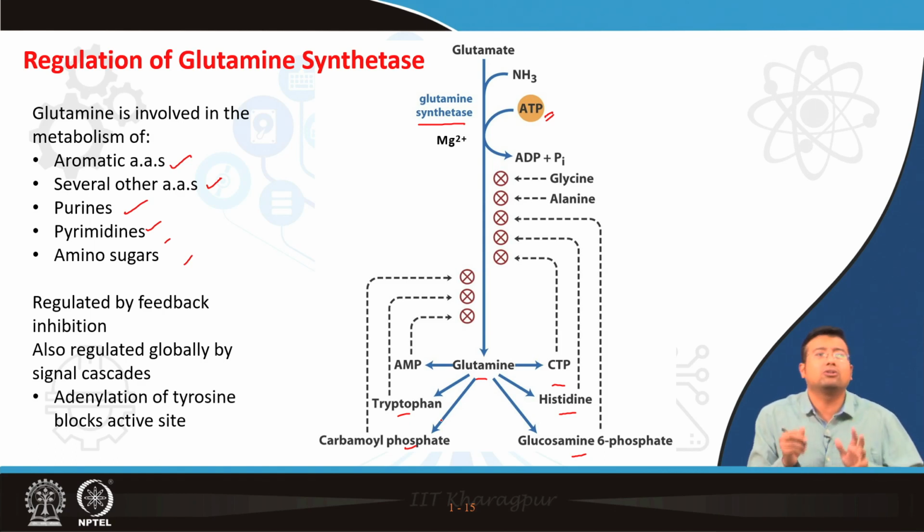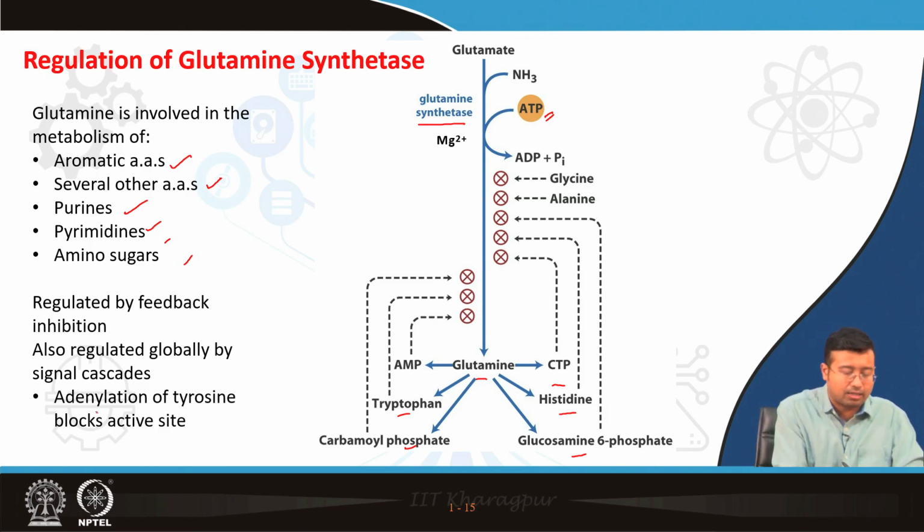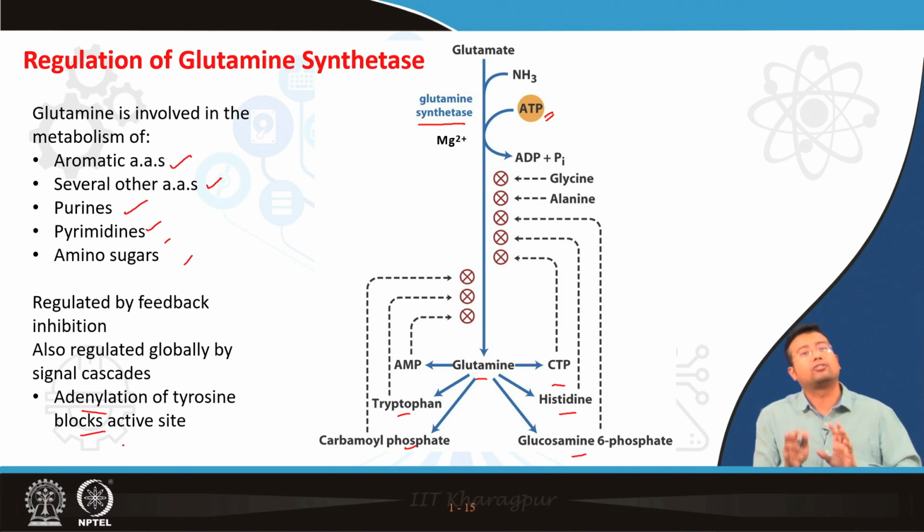Moreover, it is also regulated by a hormonal cascade. Generally glucagon forms cyclic AMP, and adenylation of the tyrosine residue blocks the whole thing. Why? Any anabolic process will be blocked by glucagon. We know this concept, and this is how the glutamine synthetase enzyme is regulated.